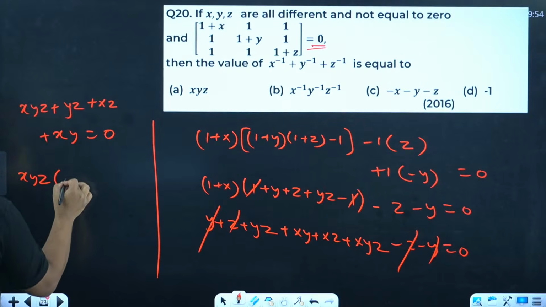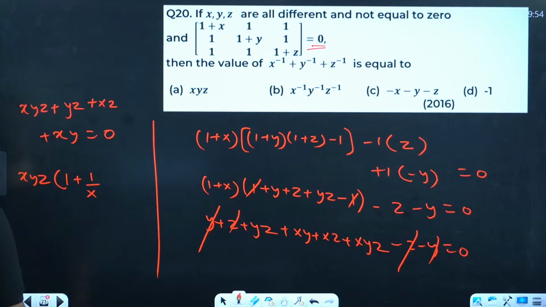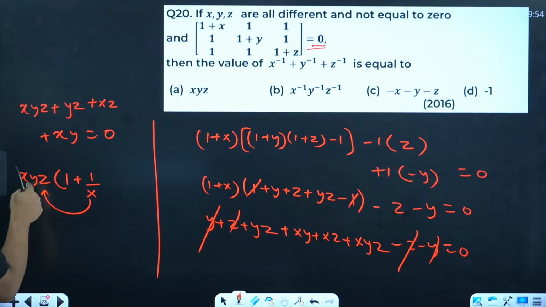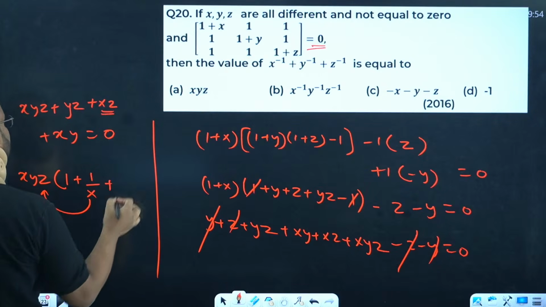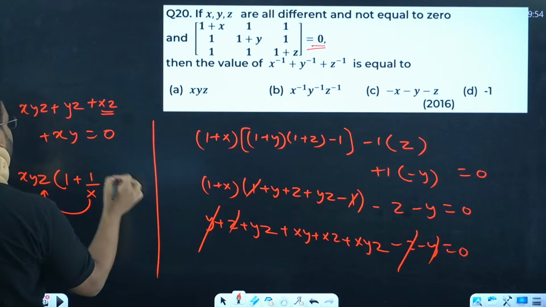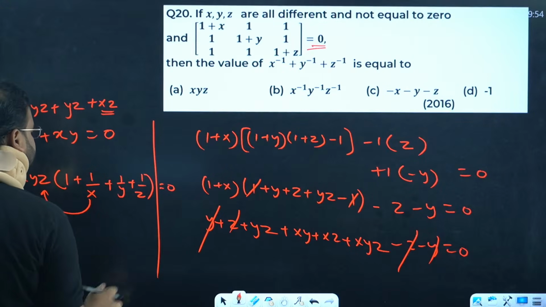The first term is left with 1. This term becomes what? 1 by x. How come, sir? Do one thing. Multiply this with this result. X and x cancel. We have only yz left. Okay. Same way, over here, what is missing? Y. So 1 by y. Over here, 1 by z equal to 0.